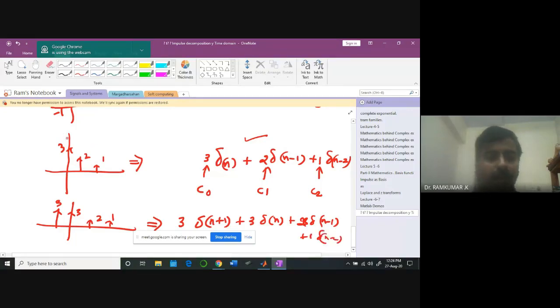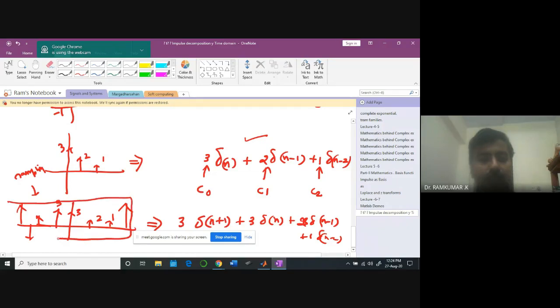This is called representing. See, I can have any waveform like this. I can have negative values also, I can have positive values also. So how do I get this waveform? I'll be sampling my continuous signal, and I'll be getting this kind of discrete waveform. So once I get the discrete waveform, I can decompose it into its corresponding impulses. And all these impulses. Yeah, please.